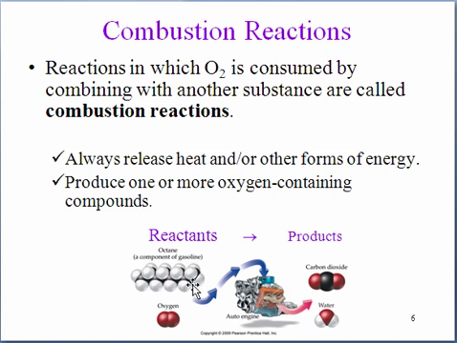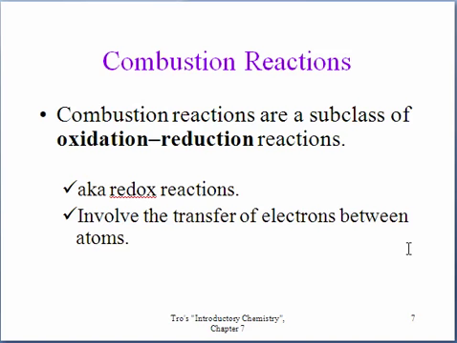But if we have carbon atoms over here, we're going to have carbon atoms somewhere over here. And if we have hydrogen and oxygen atoms over here, we've got to have hydrogen and oxygen atoms somewhere over here, because elements are neither created nor destroyed during a chemical reaction.